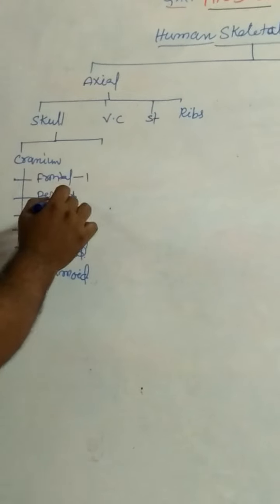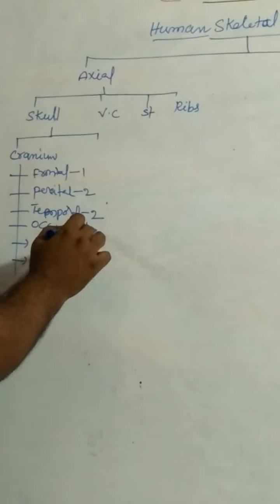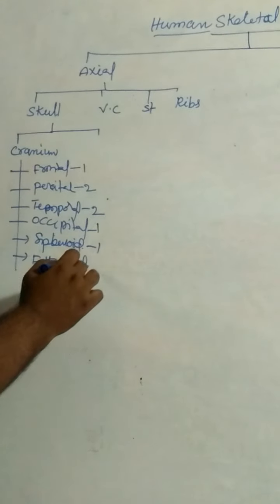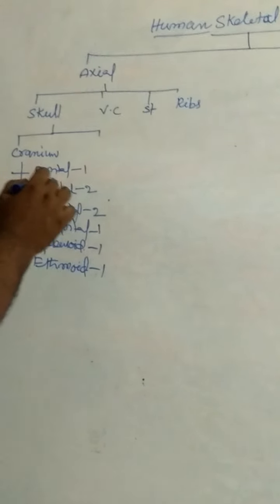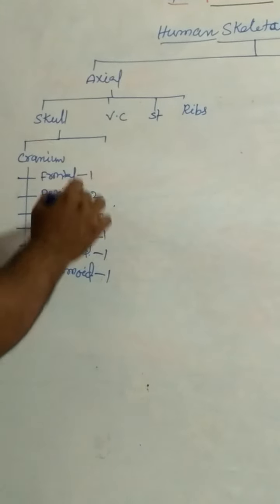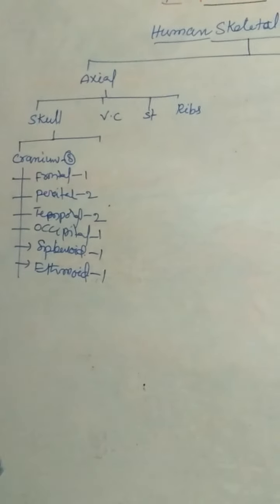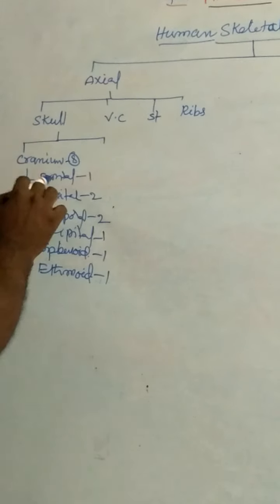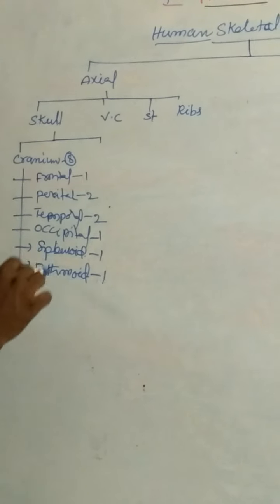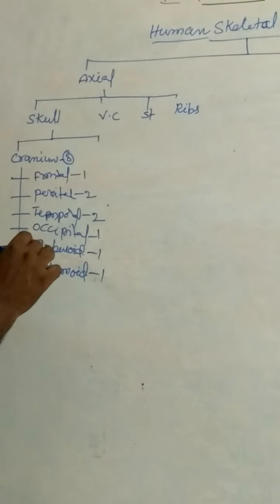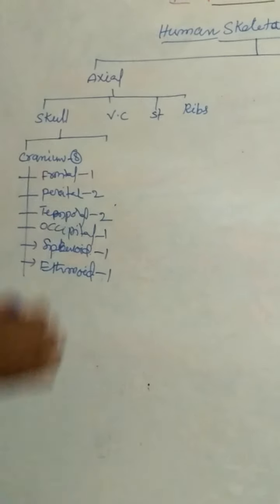Frontal 1, parietal 2, temporal 2, occipital 1, sphenoid 1, ethmoid 1. Total number of cranial bones is 1, 4 plus 4, 8. What are the 8 cranial bones? Frontal bone, parietals, temporal, occipital, sphenoid, and ethmoid. These are the cranial bones.